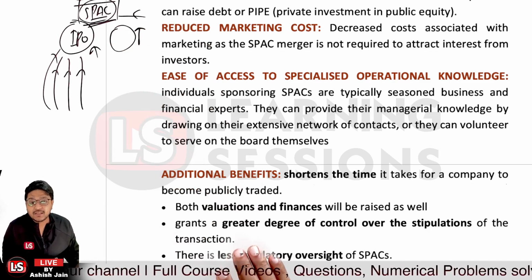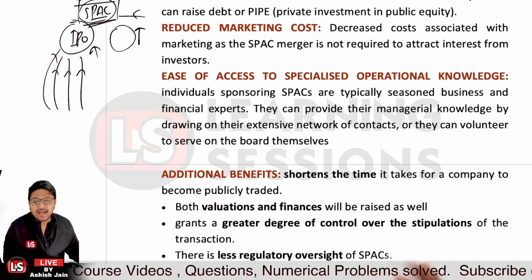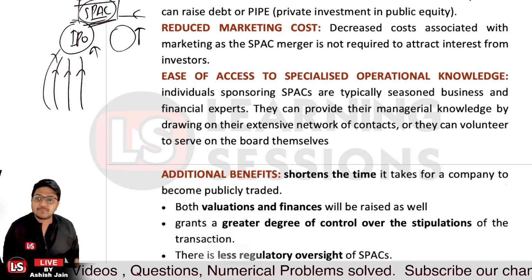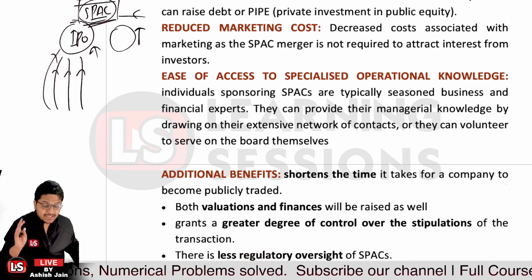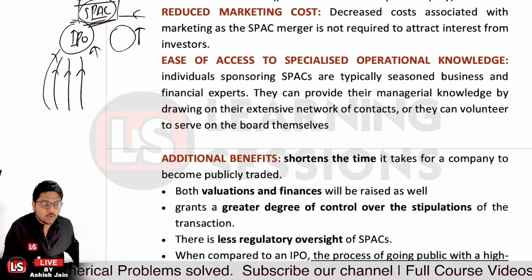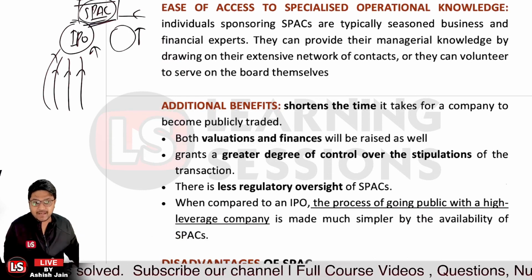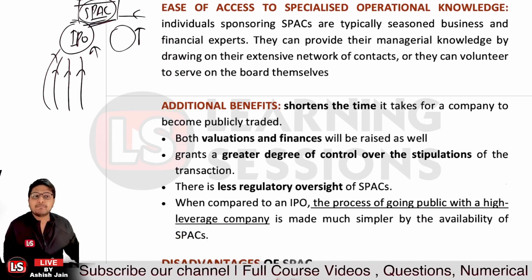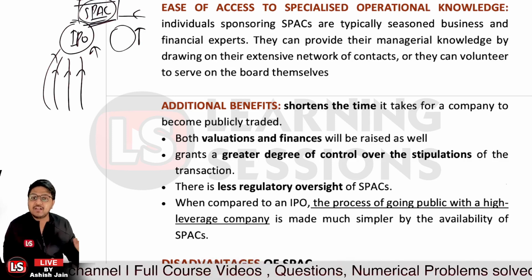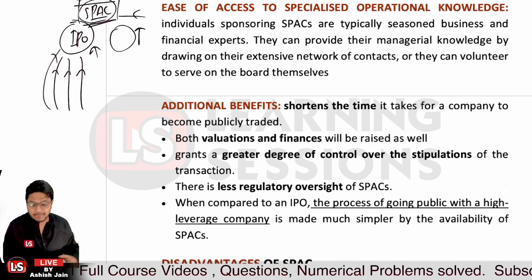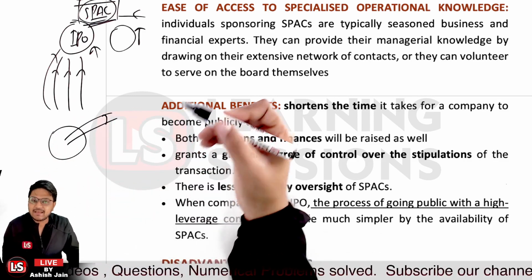Further, it grants a greater degree of control over the stipulations of the transactions. And further, like I told you, the SPACs do not have any other operations of their own, so they are having lesser regulatory oversight, right? And further, when we are comparing it to an IPO, the process of going public with a high leverage company is made much simpler by the availability of SPAC. Now what do you mean by a leverage company? It's where debt is mostly used to buy out a company. That's a leverage buyout, right?